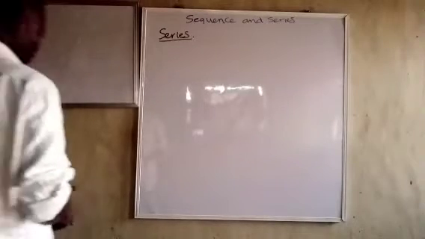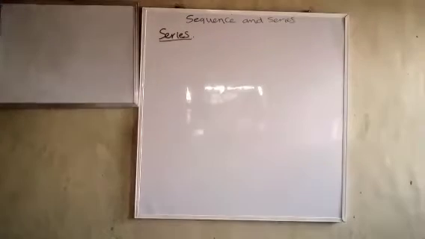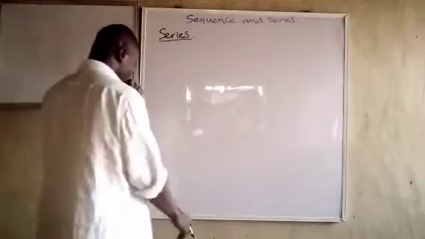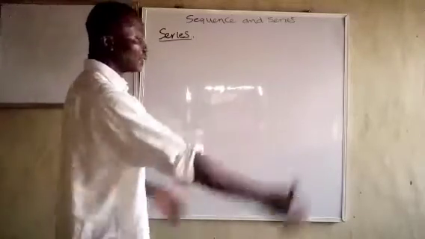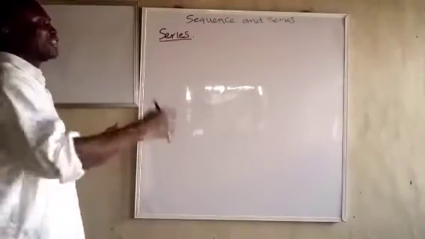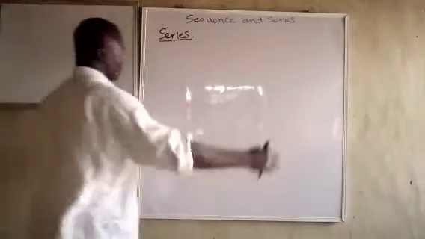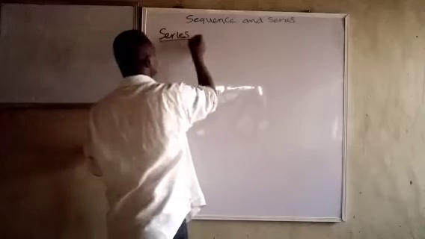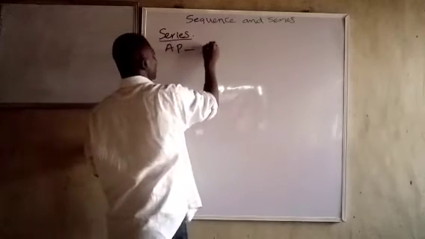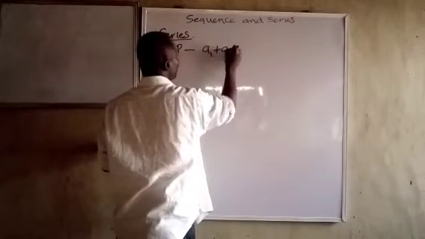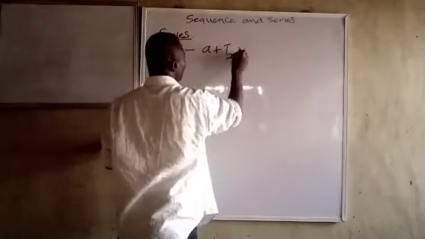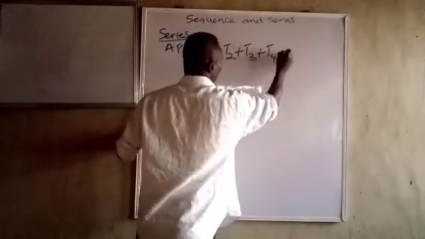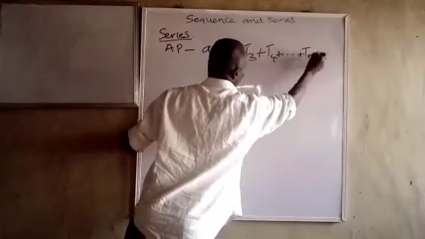Now let's talk about series. Series is about the addition of each element of the progression or sequence. Like in AP, we talk about the first term, second term, third term, fourth term to the nth term. So series is about the addition of the first term to the second term, third term, fourth term to the nth term. So if it's AP, A plus T2 plus T3 plus T4 to Tn.